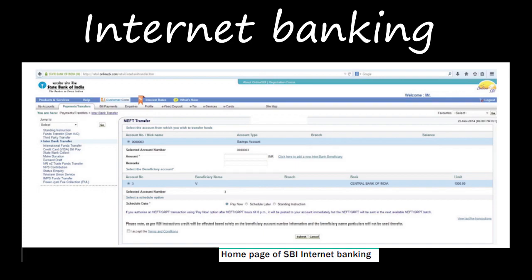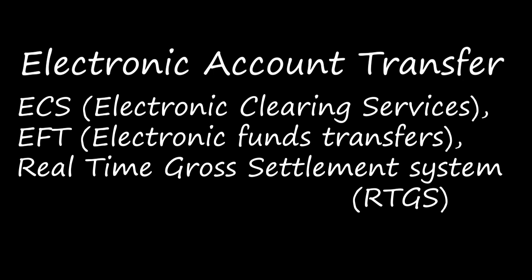Okay, next session we'll see about unified payment interface and all, right? So today we have seen internet banking, mobile banking, and real-time gross settlement, RTGS and all we have seen, and we have seen about ECS credit, ECS debit, and we have seen about electronic account transfer, right? So make sure you read it today, and next session we'll see about the next topic, right?